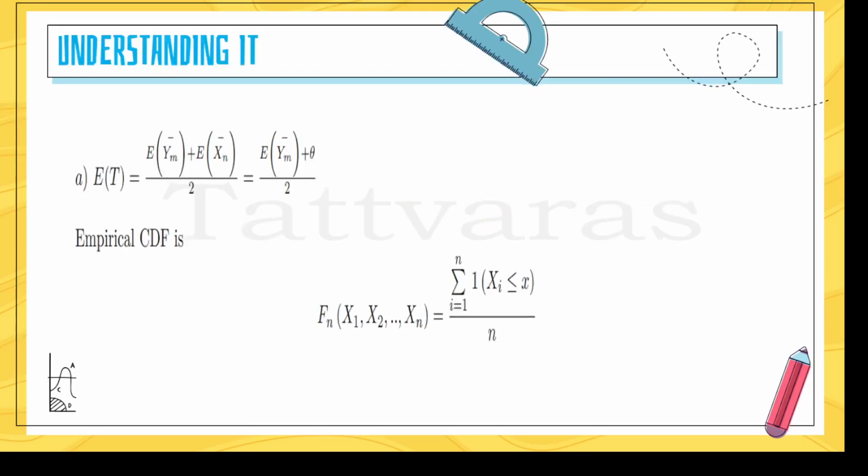Now here we find out what the expectation of T is. The expectation of T is the expectation of Ym bar plus the expectation of Xn bar, divided by 2, and we know that the expectation of Xn bar is theta. Now this is the concept of the empirical CDF, which is Fn of x equals the summation from i equal to 1 to n of the indicator function of Xi less than or equal to x, divided by n.